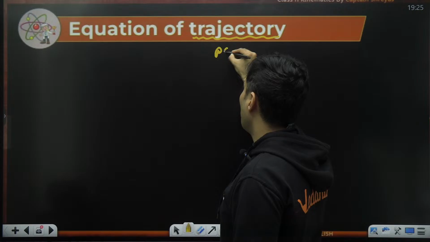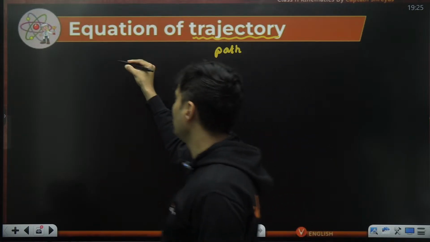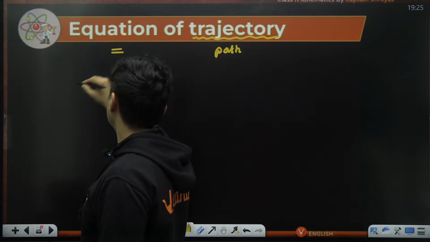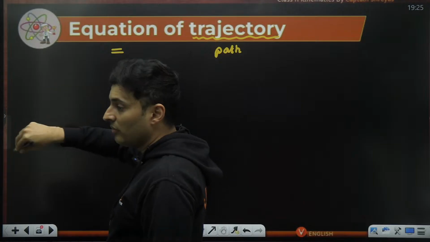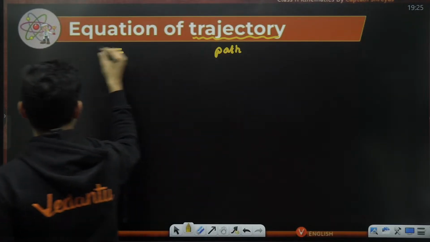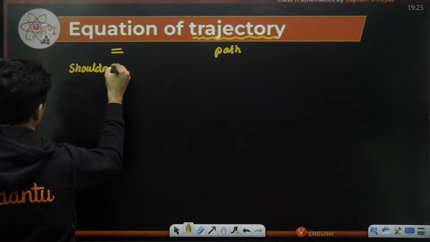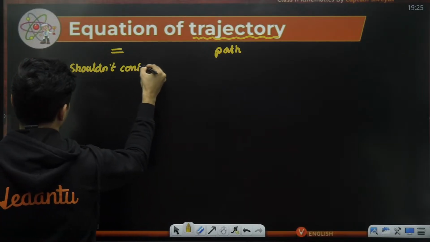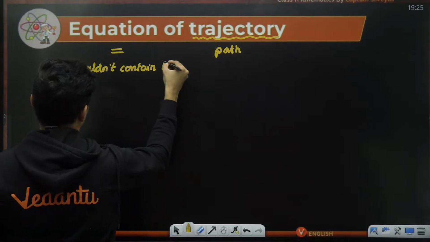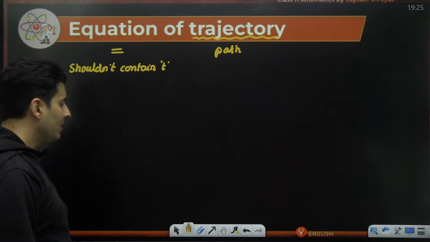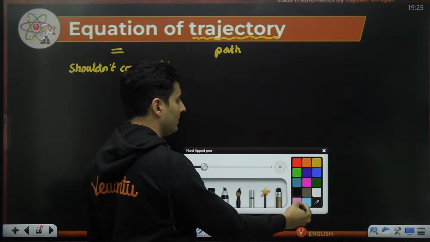Trajectory means path. And equation means I need an equal to symbol. But when I say equation of a path, it should not contain time information in it. Such an equation is called equation of trajectory.